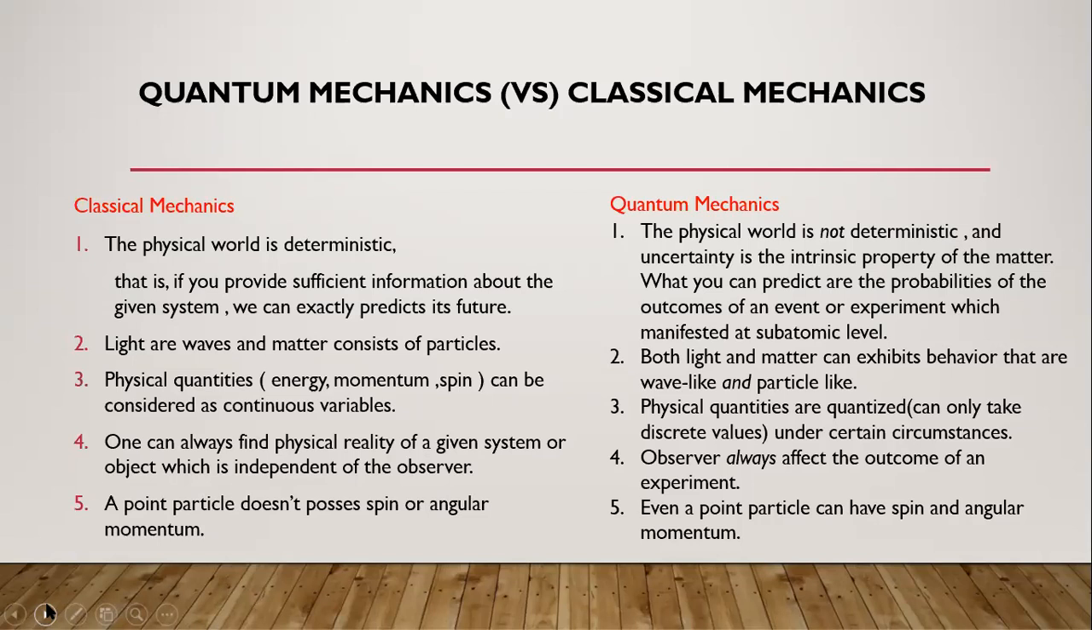What you can predict are the probabilities of the outcomes of an event or experiment which is manifested at the subatomic level. So at the micro level, we are going to be estimating or predicting the outcomes of the event or experiment, right? As a result, there should be some uncertainty in quantum mechanics.